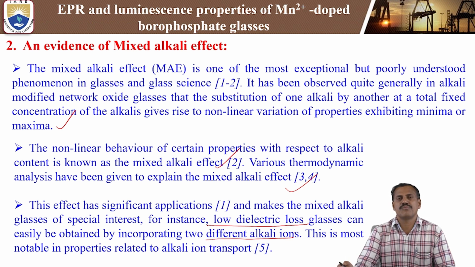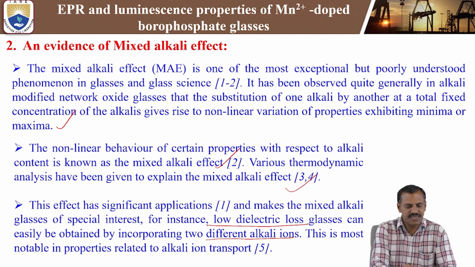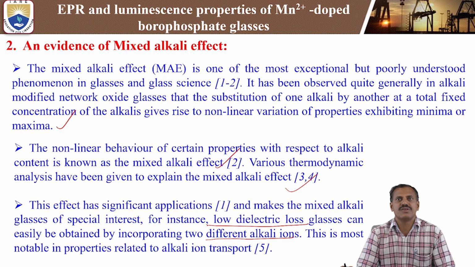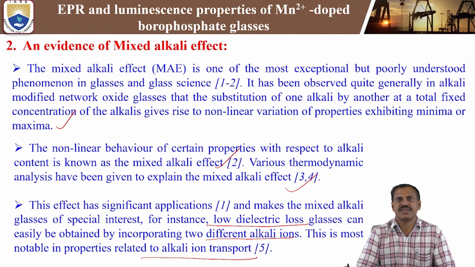Suppose lithium-potassium, lithium-cesium, lithium-rubidium, or lithium-sodium. This kind of nature is a mixed alkali effect. It can easily be obtained by incorporating two different alkali ions. This is most notable in properties related to alkali ion transport. So this is the notable property in the case of the mixed alkali effect.